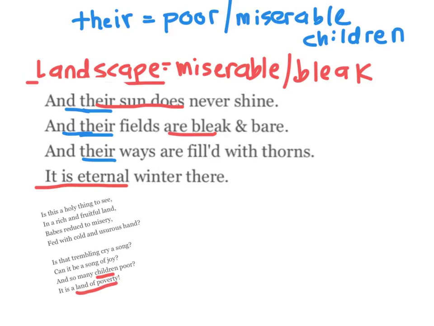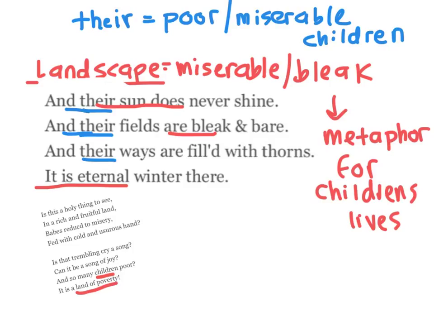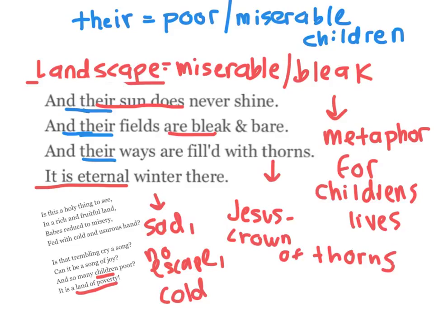Remembering earlier in the poem where we talked about this land of poverty these children live in, this land of poverty is the landscape that's being talked about here, where these poor and miserable children are living. It's also important to look at words and think if they have connotations. So here the word thorns, because we were talking about the church and church songs, and also because we're talking about Holy Thursday, the thorns can be associated with Jesus. And also, this eternal winter phrase refers to this sad, cold landscape, and the word eternal represents that there's really no escape and that it's there for their lives.